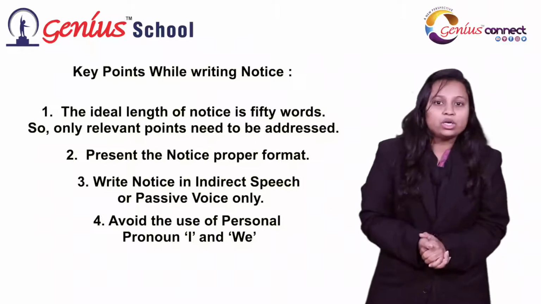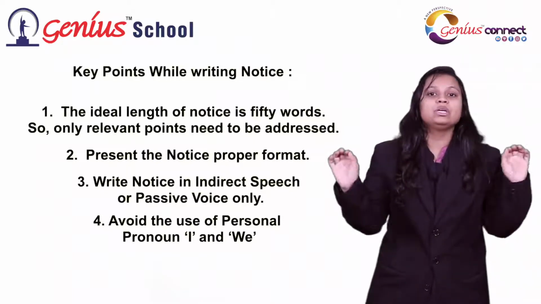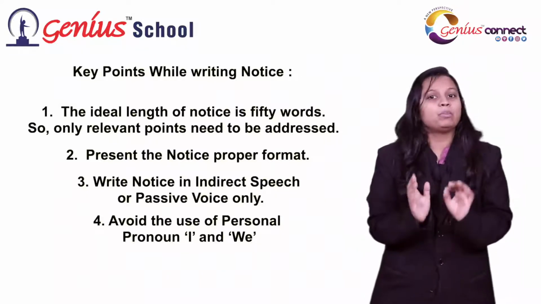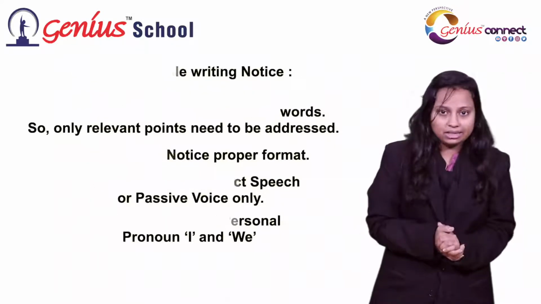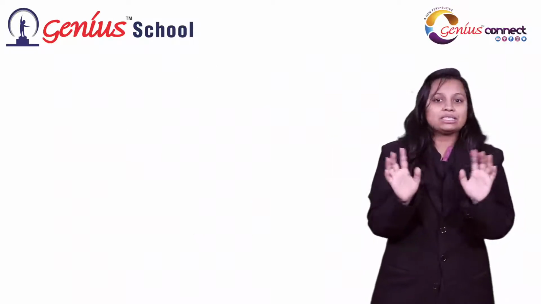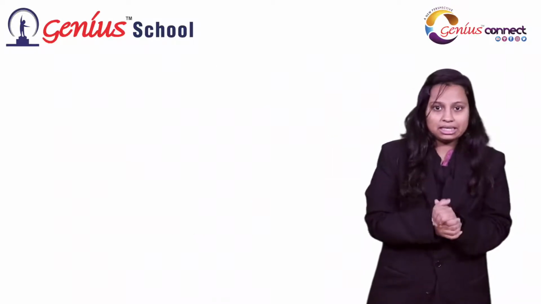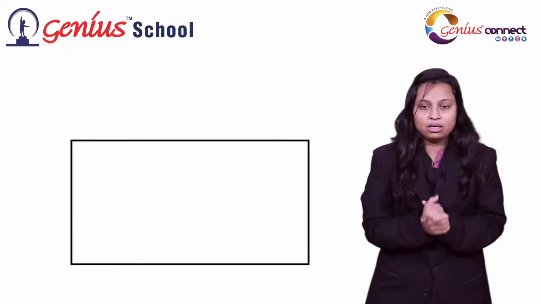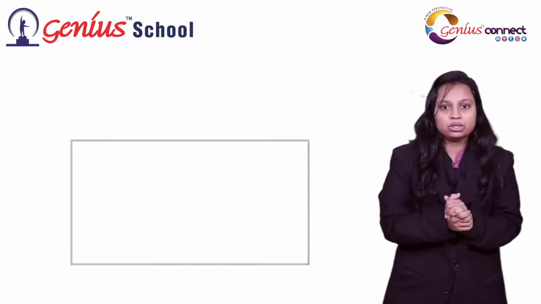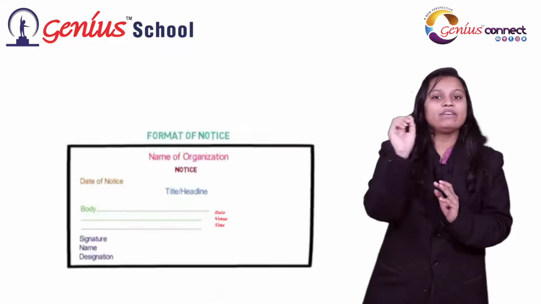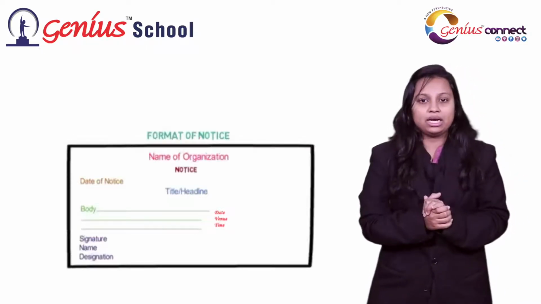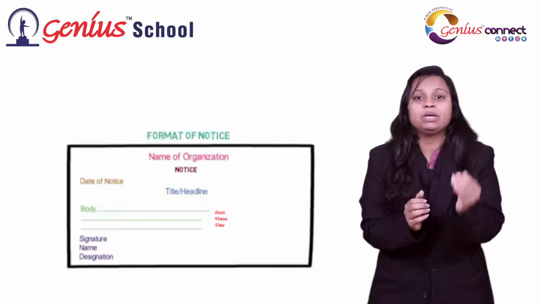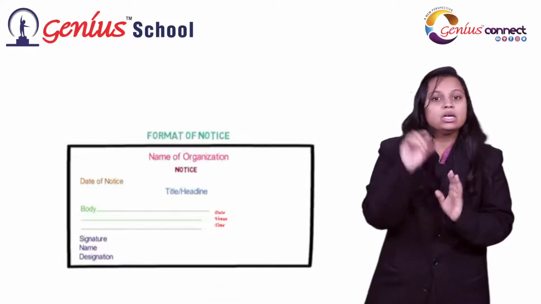The second point I discussed is that we need to write the notice in a proper format. So for that we should know what the proper format is. Let's understand that. Notice has a particular format. First of all you need to make a proper box. That is the first thing you need to do while writing the notice. After that, on the very first line, in the center of that line you need to write the name of the organization who is issuing that particular notice, right?